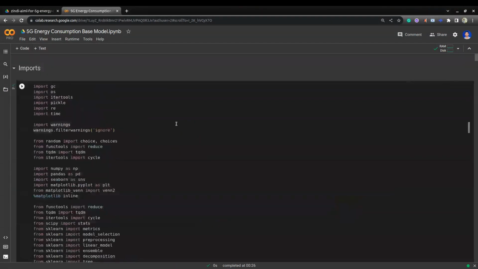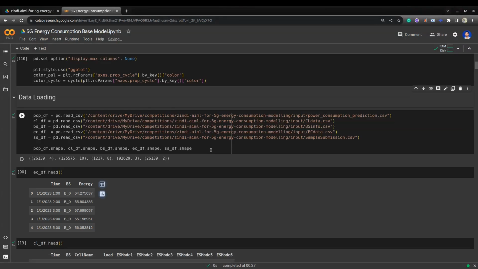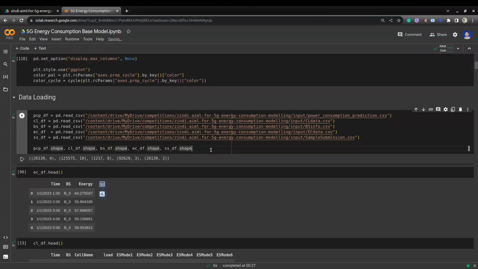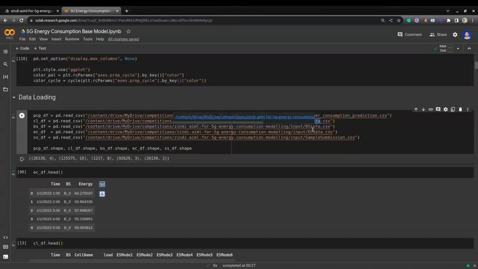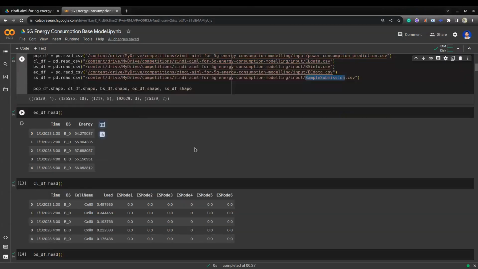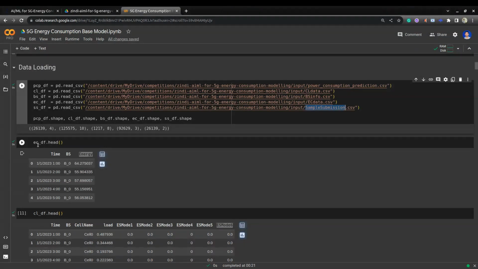Okay, first we'll import all the required Python packages. Then I loaded all the data sets into Pandas data frames. You can see I loaded power consumption prediction.csv, cell level data.csv, base station information.csv, energy consumption.csv, and sample submission.csv. Now we'll look into this energy consumption data. They provided timestamp, base station, energy. For each timestamp, for each base station, they provide the energy. Here energy is our target.